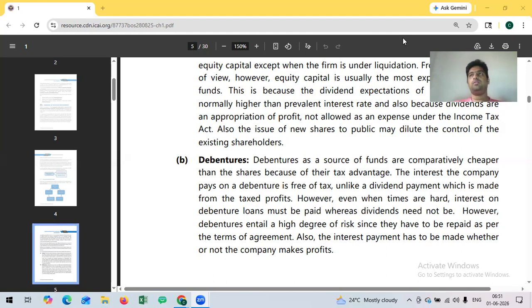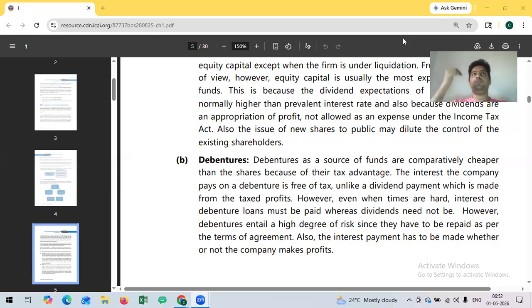The major difference between equity and debentures is that debenture holders get a fixed amount as interest and principal repayment, and this amount is receivable even if the entity is making a loss or doesn't make a profit. So there is a mandatory requirement, as per the agreement, to make payment to the debenture holders. So it is an advantage of debenture holders.